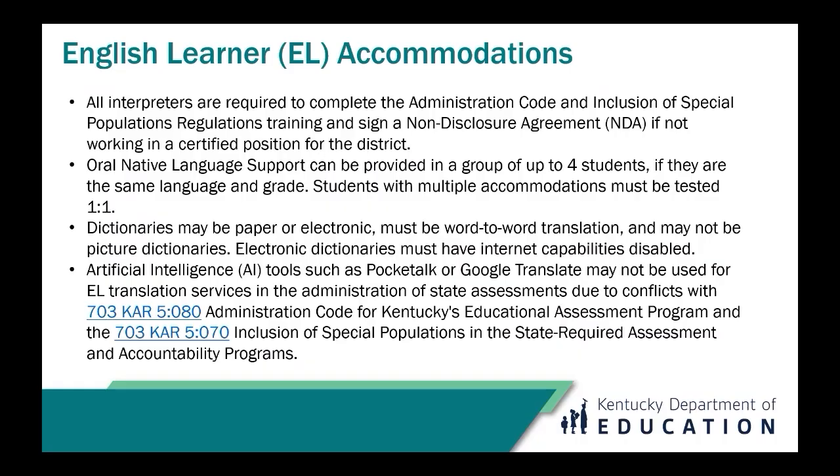Artificial intelligence or AI tools such as Pocket Talk or Google Translate may not be used for EL translation services and the administration of state assessments due to conflicts with the Administration Code and Inclusion of Special Populations regulations. AI tools process data inputs into their algorithms, creating a breach of test security when secure test items are introduced into the database. This compromises the integrity of the assessment and violates confidentiality protocols.